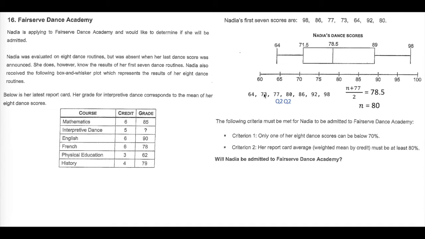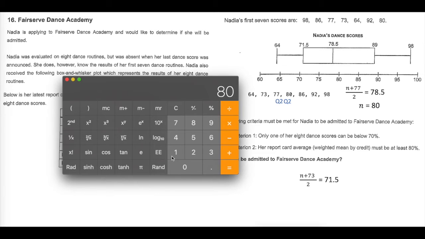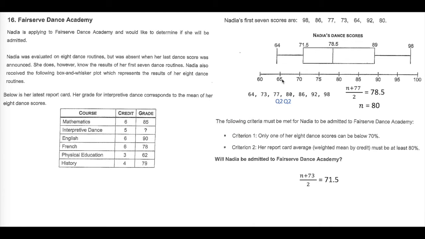Let's say we start with 73. 73 is one of the values that gives us our quartile 1. Something plus 73 divided by 2 is 71.5. I'm going to cross multiply the 2 again. 2 times 71.5 is equal to 143. I'm going to take away 73 from that to get my n. Take away 73 is 70. Do we have a 70 in our values? We don't. 70 and 73 are going to be our quartile 1 values.